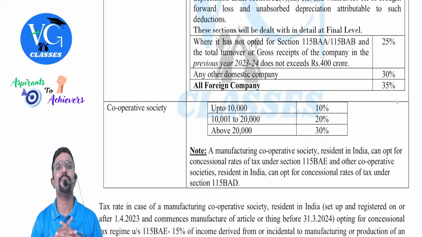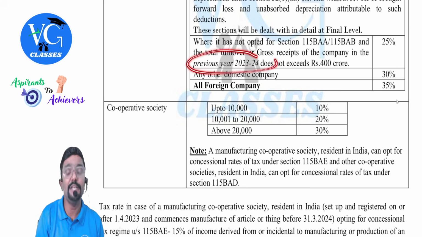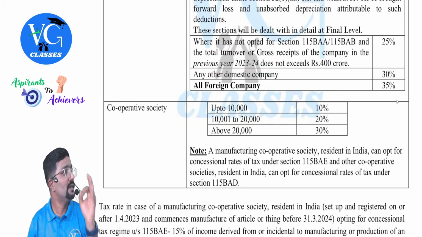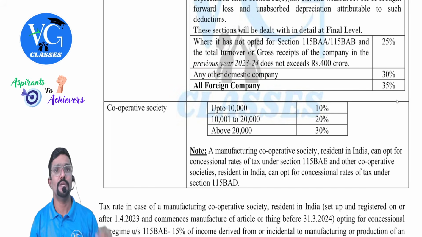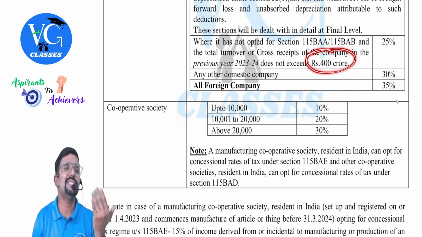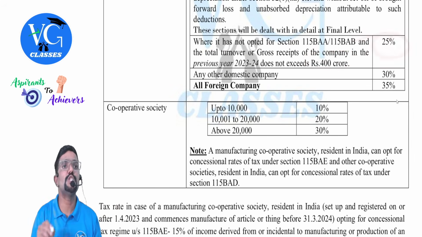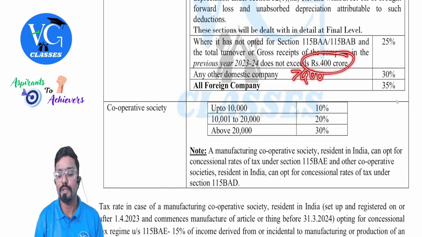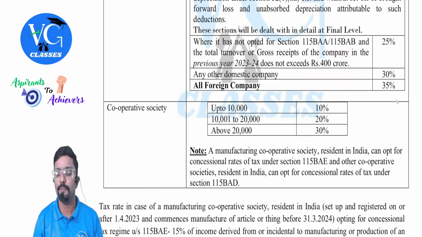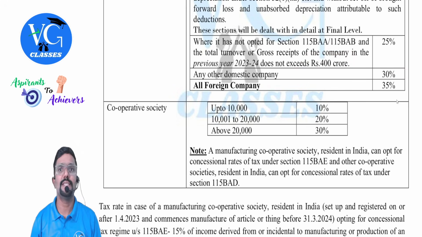How will I know whether I am small or big, sir? Simple. Check your turnover in the year 23-24. If your turnover in the year 23-24 is up to 400 crore, then you are considered a small domestic company. What is the tax rate applicable for you? 25%. Sir, what if it is more than 400 crore? Then you are a big domestic company, pay tax at 30%.